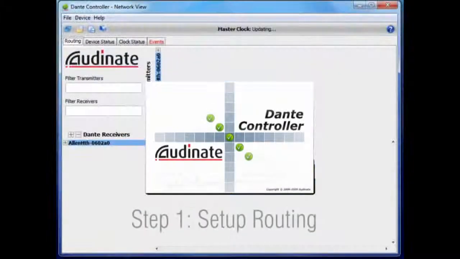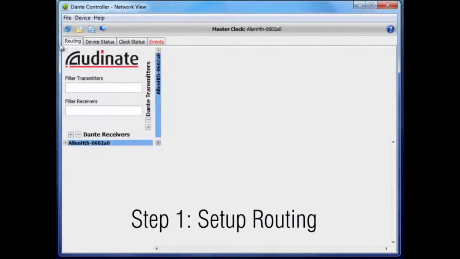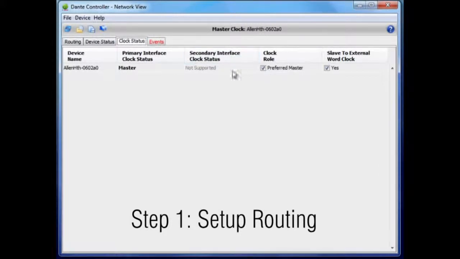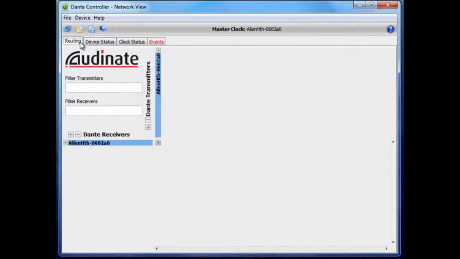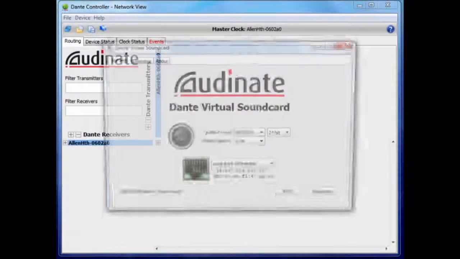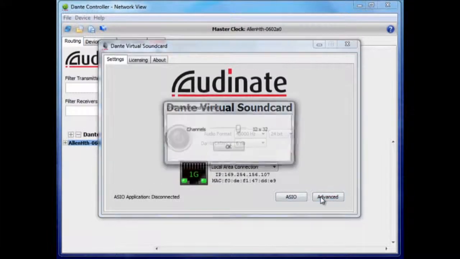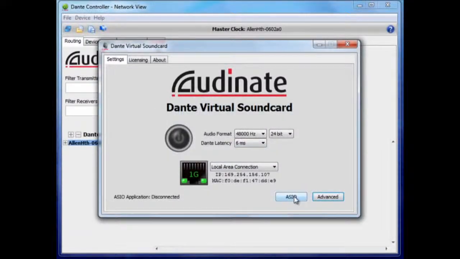We've got the cable plugged into the computer already and our network adapter is set to DHCP mode. Launch Dante Controller, a control software application available on the Audinate website. Check the module is set as the Dante Master Clock and slaves to the iLive clock. Ensure the Dante Virtual Sound Card is enabled and its ASIO preferences are set according to your requirements.